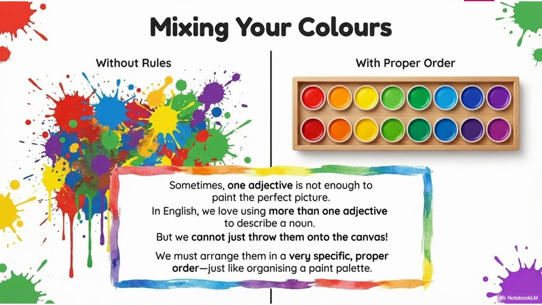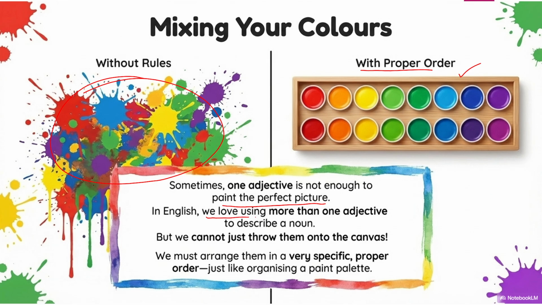Mixing your colors, or using more than one adjective in a single sentence without rules, looks like a mess. With proper order, it will be correct. Sometimes one adjective is not enough to paint the perfect picture.